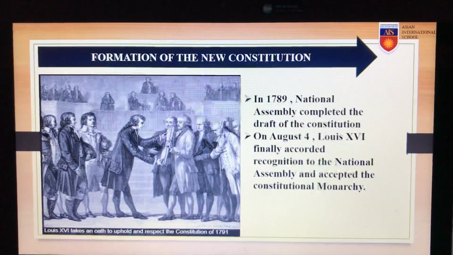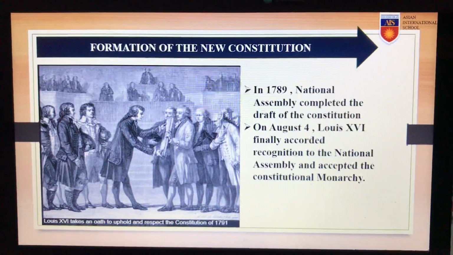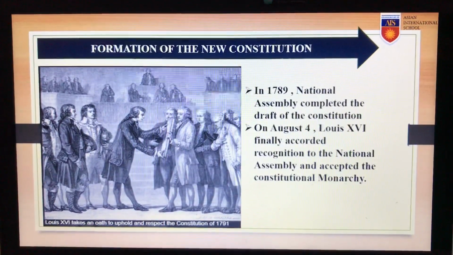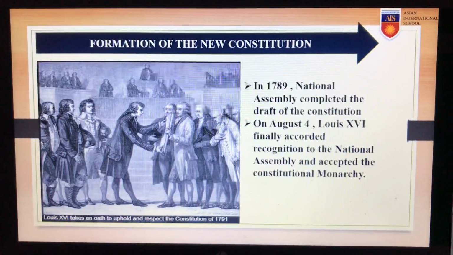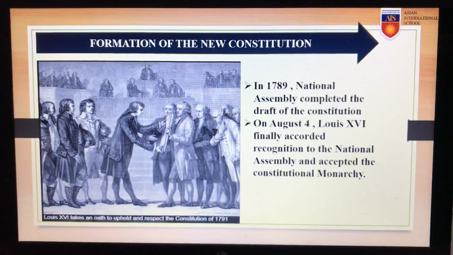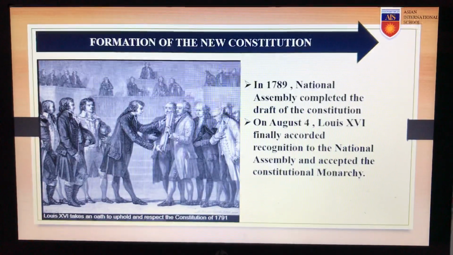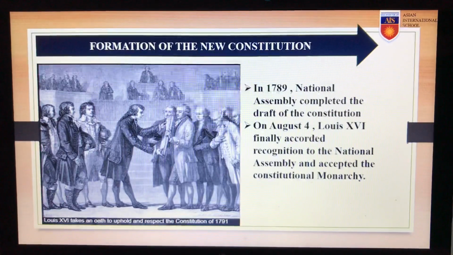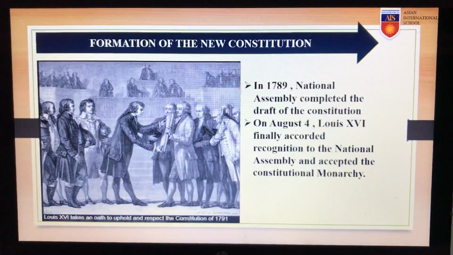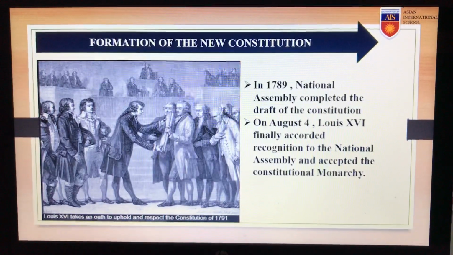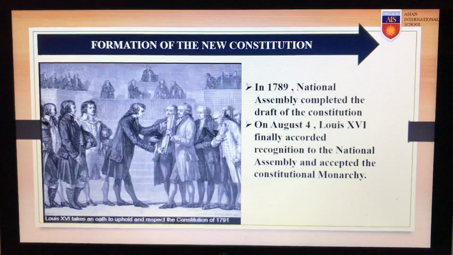In 1789, the National Assembly completed the draft of the Constitution, and on August 4, Louis XVI finally recognized the National Assembly and accepted that his powers could be checked by the Constitution. This picture shows that Louis XVI is taking an oath to uphold and respect the Constitution of 1791, which was being made by the people of the Third Estate.